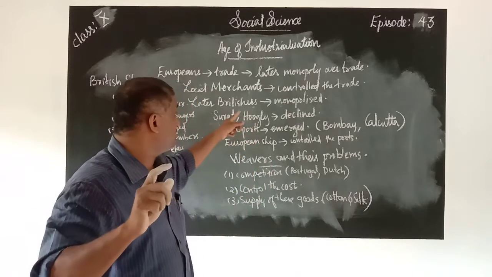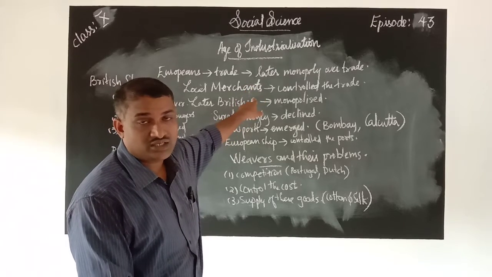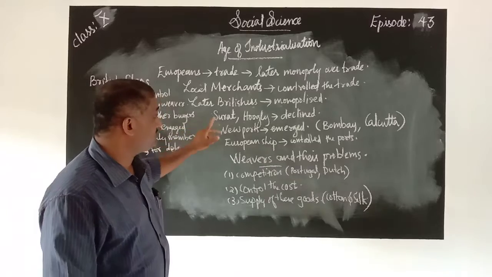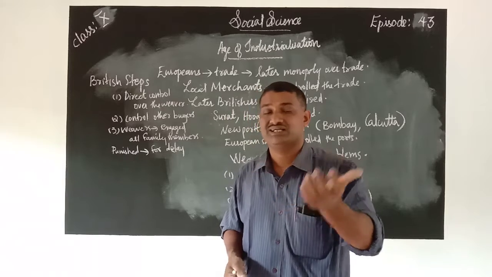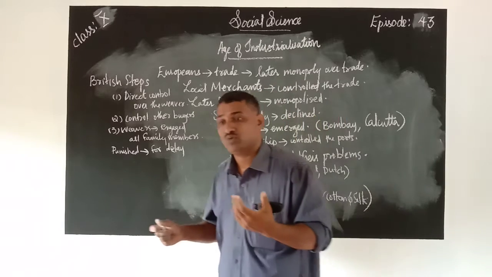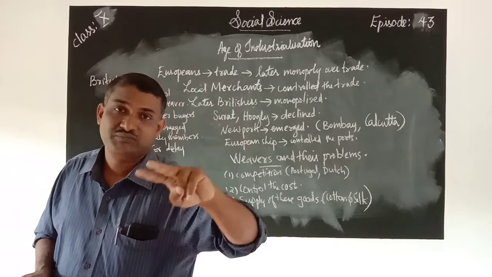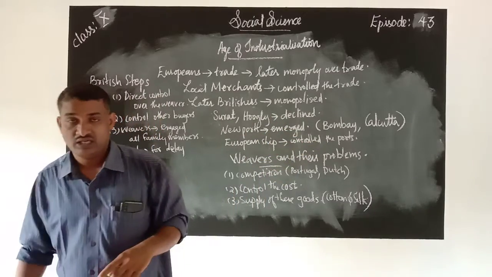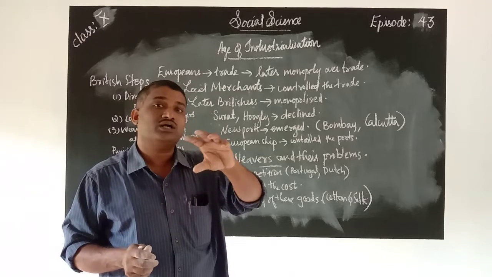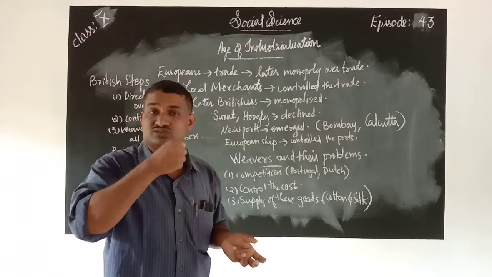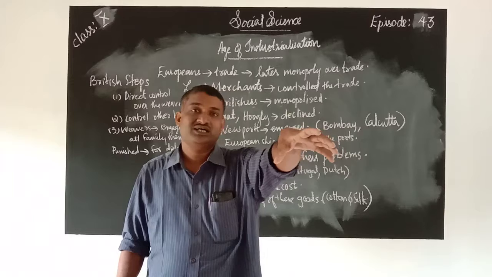They totally monopolized, totally controlled the trade. Britishers totally controlled the trade. And later on, you know that the earlier port centers were Surat and Hooghly. When the Britishers came to India, they understood that the early port centers were Surat and Hooghly, and so many local merchants were living near Surat and Hooghly. Who were living there? The local merchants.